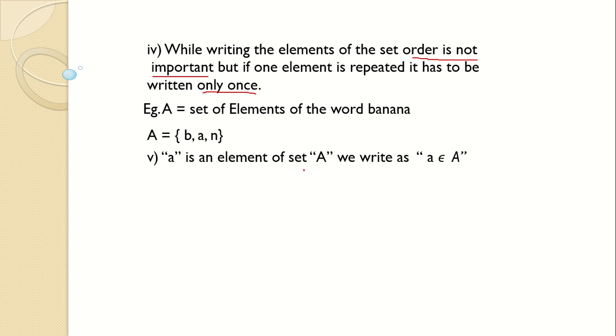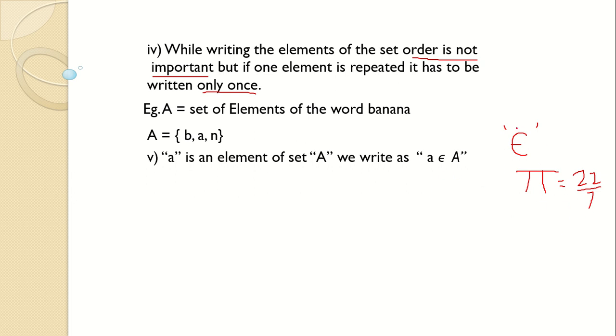Now a is an element of set A. We can write that as a belongs to A. This particular sign is a Greek letter and it's called epsilon. Like that, few more Greek alphabets you might have learnt in the last year. One such you might remember is pi, right? This is called pi, and its value also you know, it's 22 upon 7 or 3.14, and it goes on. So this pi is also a Greek alphabet.